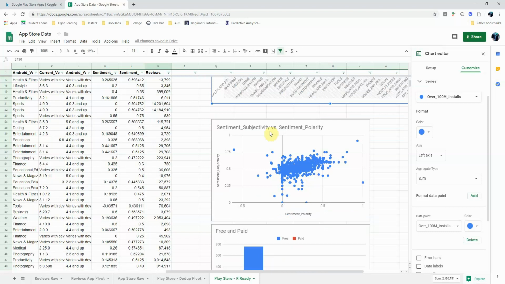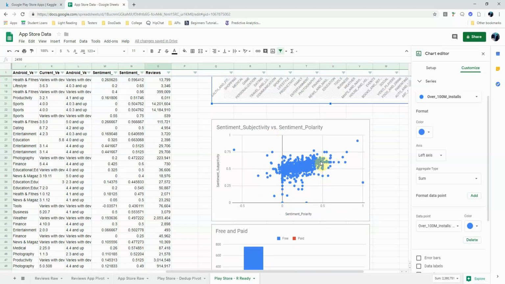We also have sentiment subjectivity versus sentiment polarity. So I just wanted to see where the apps lay in terms of how subjective their reviews were by the users, basically how on task the users were whenever they were writing the reviews, or if they were just talking about something tangentially related. And then also the polarity of them, so whether or not they're positive, which would be on the right of the 0, and then left, which would be over here. So these would be negative and these would be positive.